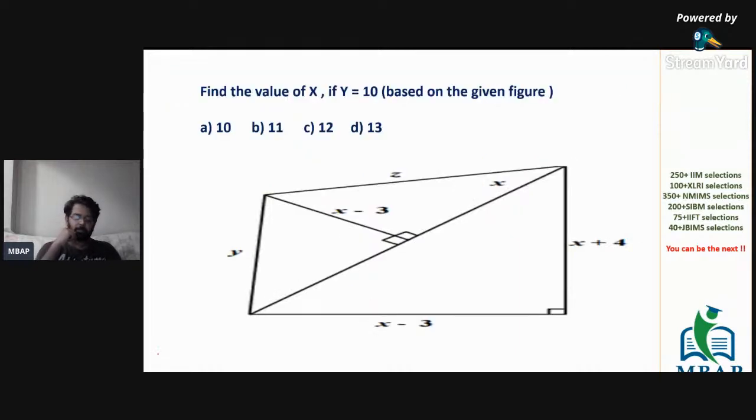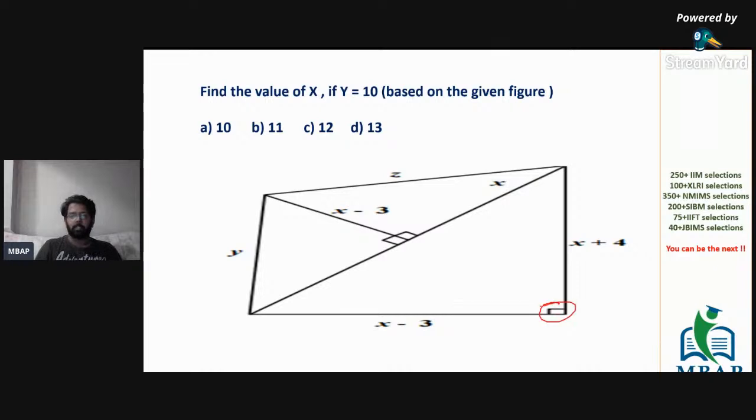Let's take one more question based on this. Again, you can see a geometrical shape. The question is: find the value of x if y has been given to you as 10. Y is 10 and the question is x.